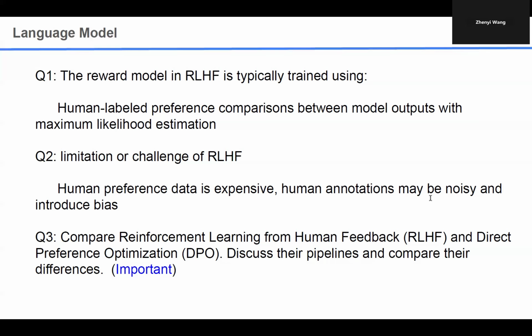So if we don't have a reliable reward model during the reinforcement learning fine-tuning stage, we will not have a good fine-tuned model. The fourth question will be to compare RLHF and DPO, state their procedures and compare their advantages and disadvantages. This is a very important question for RLHF and DPO.